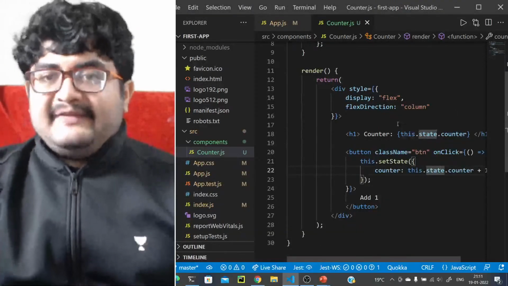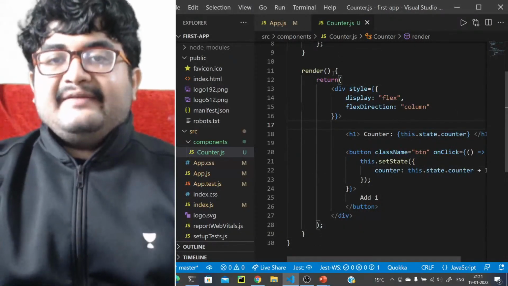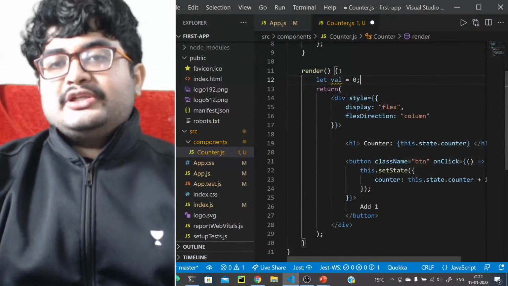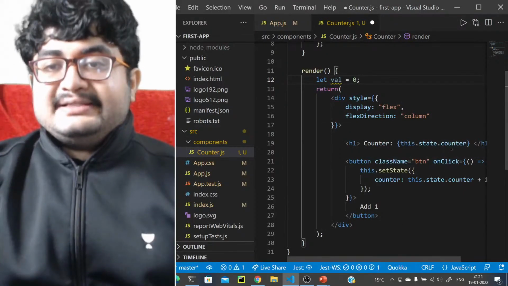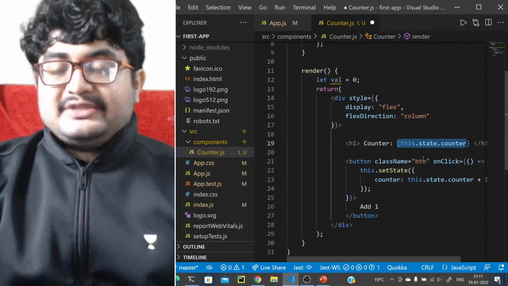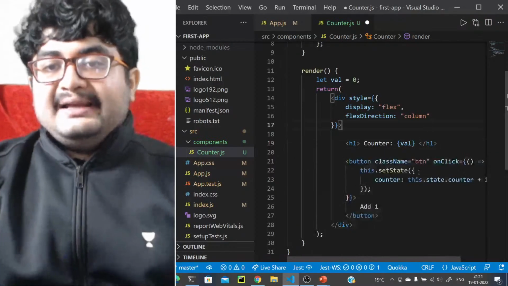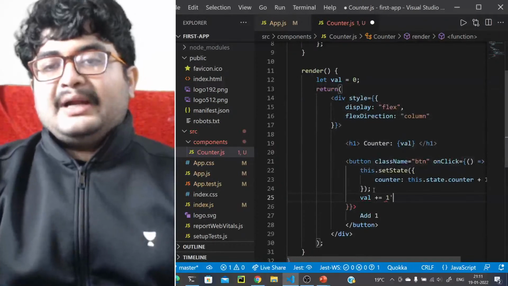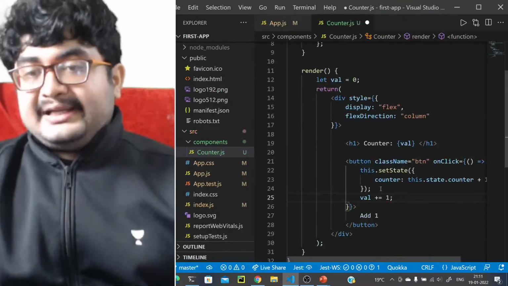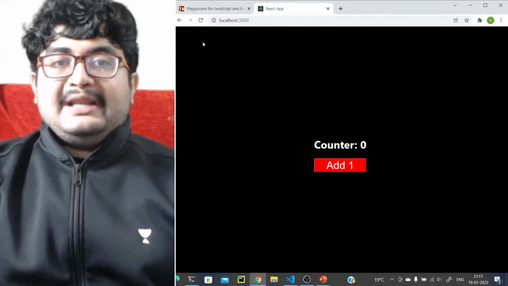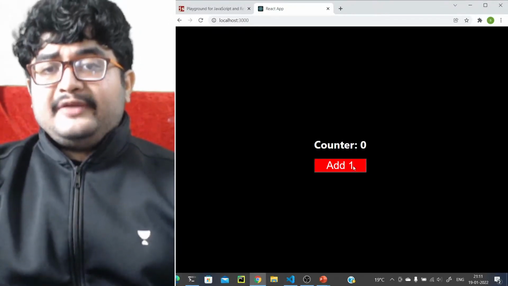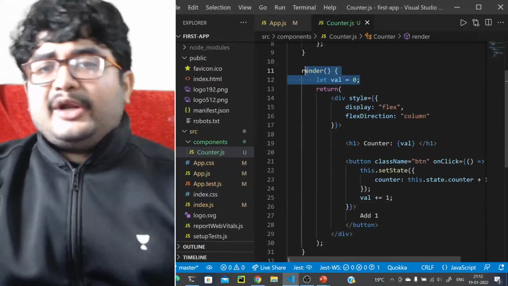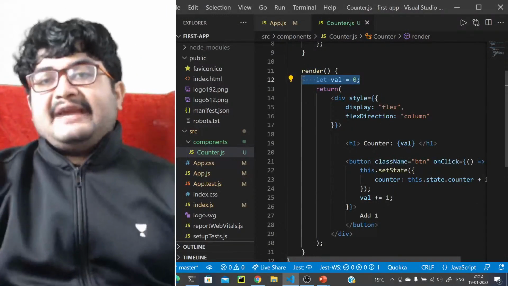If you have a normal variable, let's say I have a normal variable, let val equals 0, and I do this same logic instead of using a state. I do it like this, val plus equals 1. If we do it like this, this will not work. Just see what will happen. Counter 0, if you add 1, nothing actually happens. That is because React will not re-render this component again whenever the value is changing.